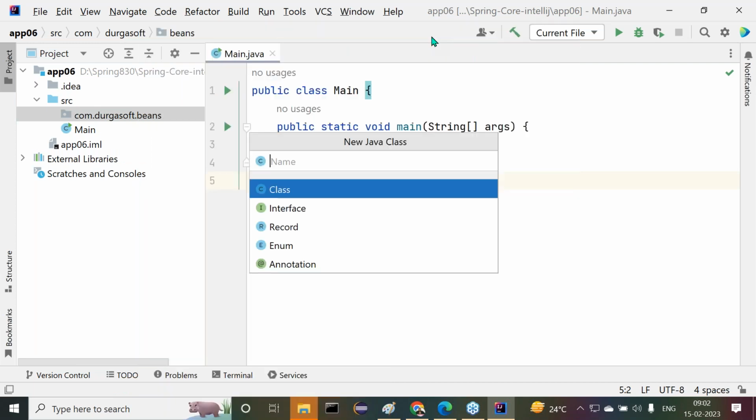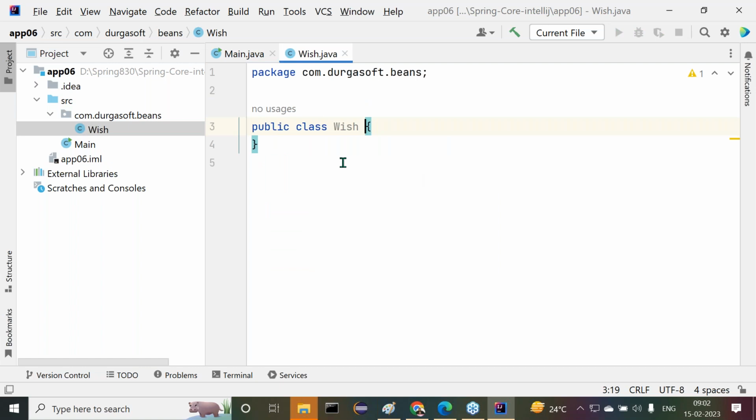What bean class do I want to create? A simple bean class. Try to understand this. My bean name is Wish, for example, the Wish bean class. Now inside this Wish bean class, what I want to do, observe carefully.